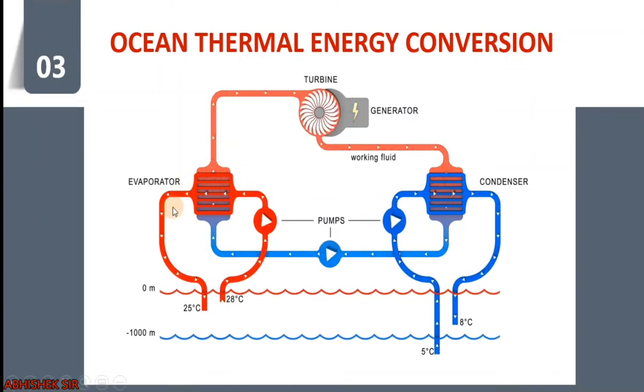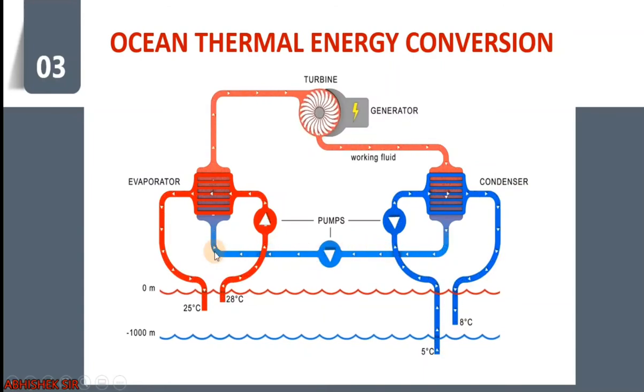Over here, you see the hot part, 25 or 28 degrees Celsius, the surface, that is why 0 meter is written. Then the evaporator utilizes the heat of the surface water to convert ammonia into vapors, which goes into the turbine, rotates it, and produces electricity by the generator. Again this vapor goes into the condenser, where the cold part, 5 or 8 degrees, converts it into liquid.